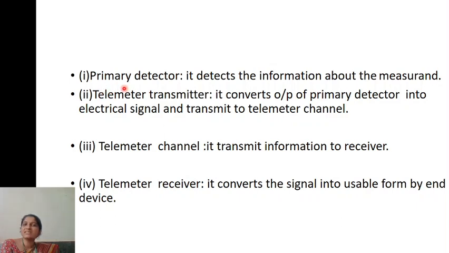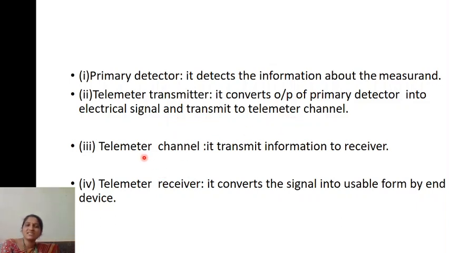The primary detector detects the information about the measurement. The telemeter transmitter converts the output of the primary detector into an electrical signal and transmits it to the telemetry channel.